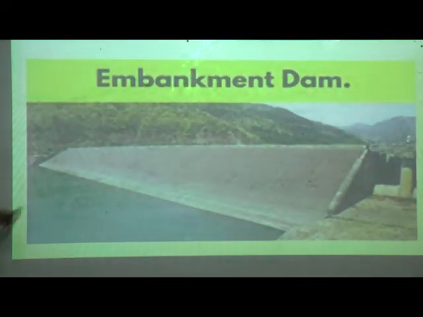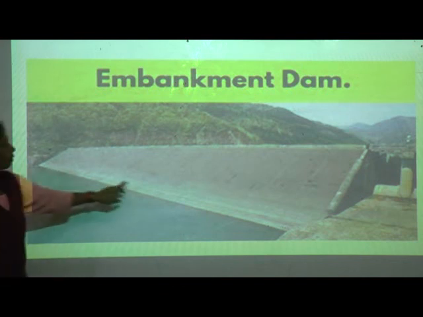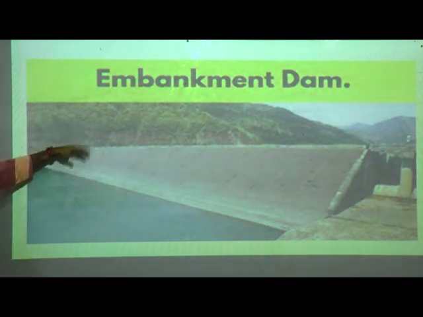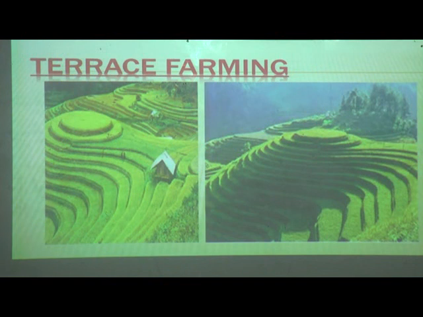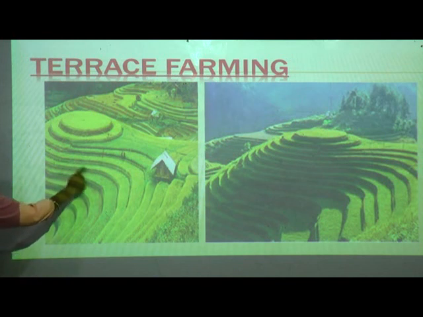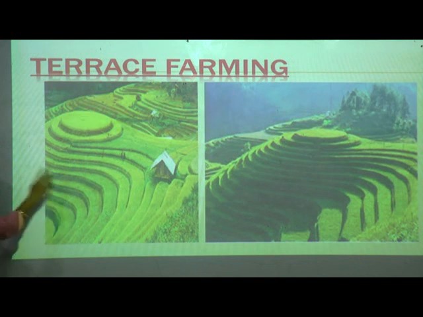Can you see this? This is the river, and along its side a wall has been built. Now this is terrace farming, where mountains are there, mountain soil, like the Himalayas. How will the people do agriculture? How is it possible on the mountains, the upper hills? So what will they do? They make steps, like a staircase, like we have here, and they do terrace farming. This is terrace farming.